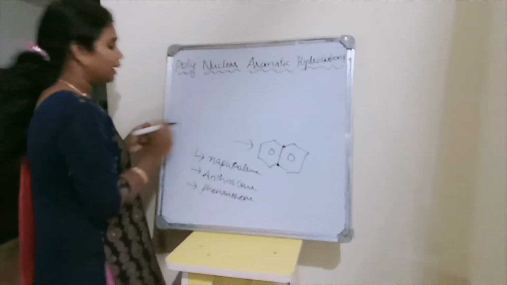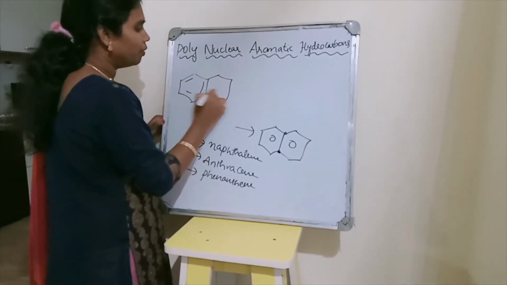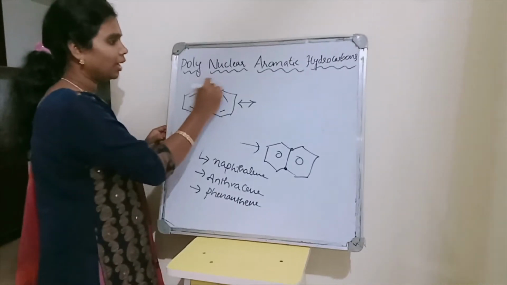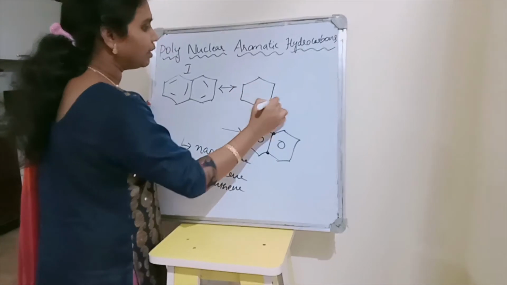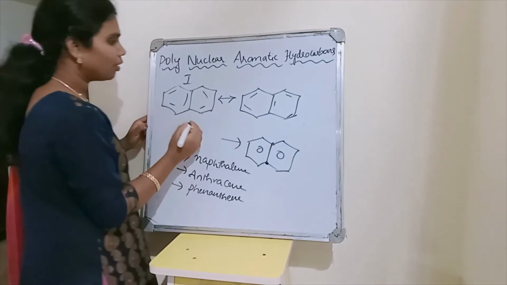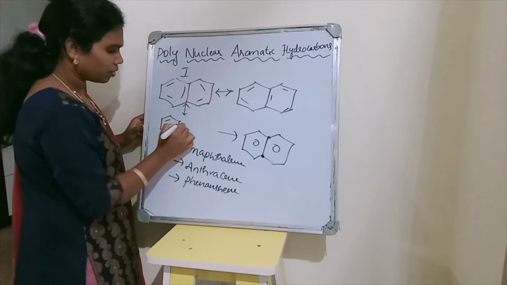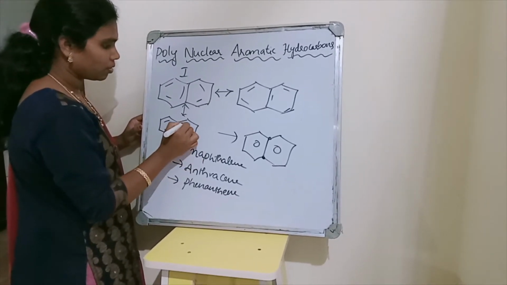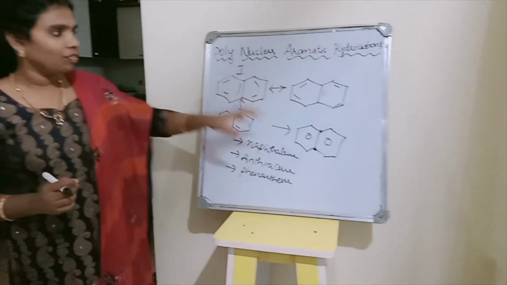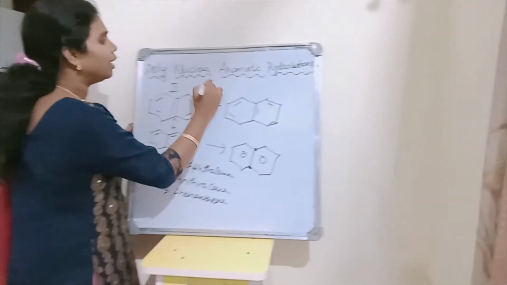So when you see the structure of this naphthalene, commonly in a general way we will represent with these bonds, but in general you can see the structures. So you will get three resonating structures. We can write in this way, notate it as structure 1. We can also write in this way. Okay, also we can represent in this form. We can also represent in this way. So collectively, instead of writing 3, we can also represent in this way. So all these 3 are equivalent structures or resonating structures.